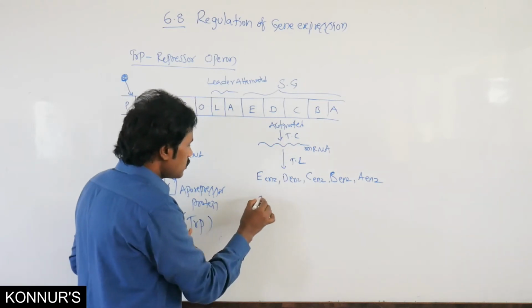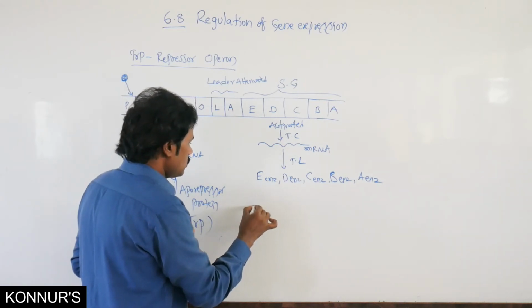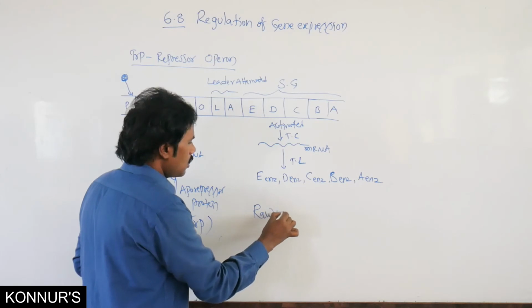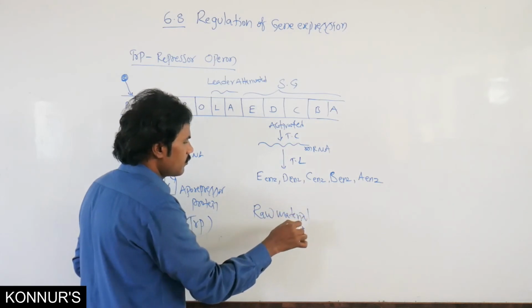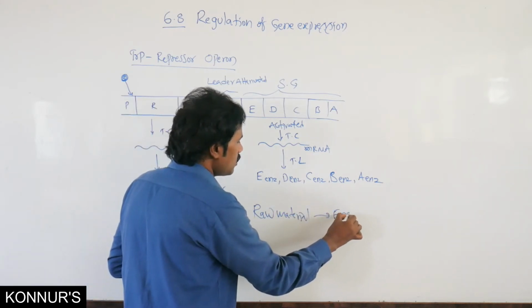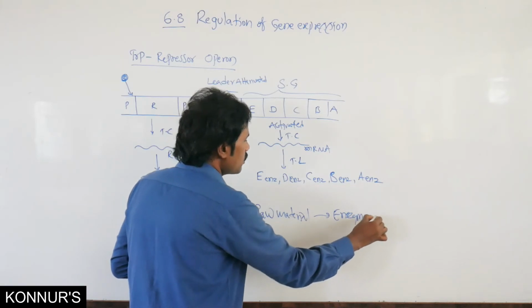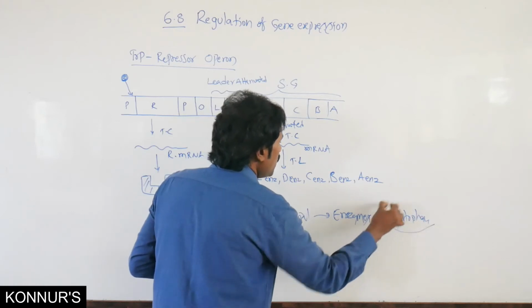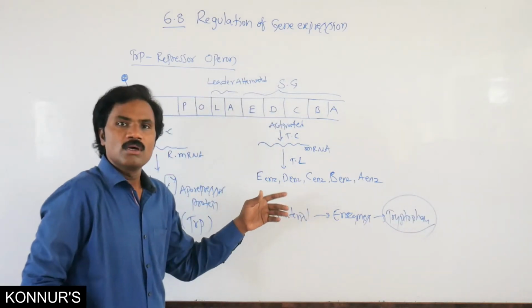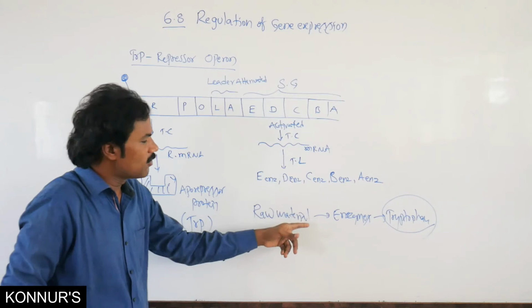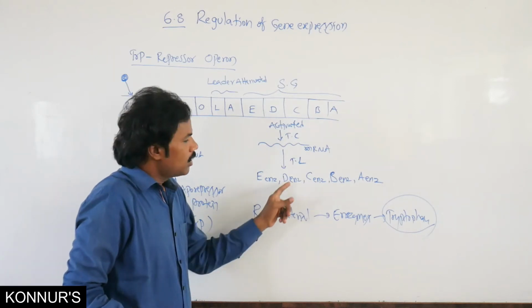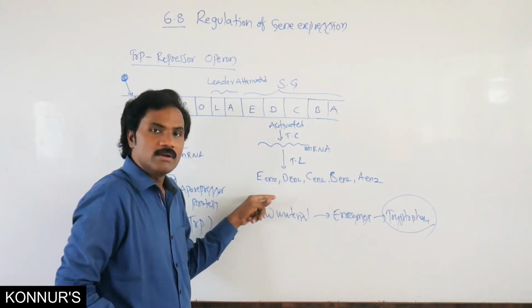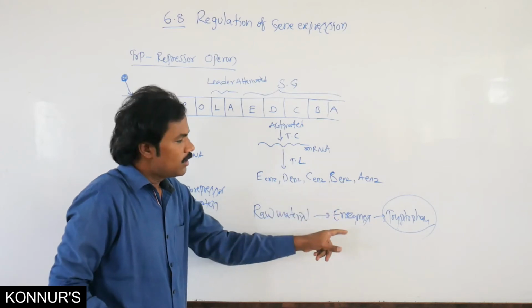Here, that is raw material as well as enzymes, it forms tryptophan. Then automatically it must form tryptophan. Raw material along with this polypeptide, that means the group of enzymes, forms tryptophan.